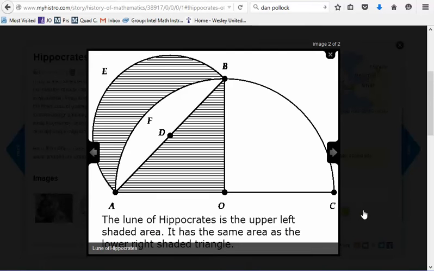The lune of Hippocrates: if you take a circle here and a 45, 45, 90 isosceles triangle here, and then use that hypotenuse as the diameter of another circle, this shaded region here is called a lune, and it turns out to have the same area as this right triangle. This really is not too hard to prove with today's methods. If you let the radius of the circle be r and progress to find these areas, it's not too hard.